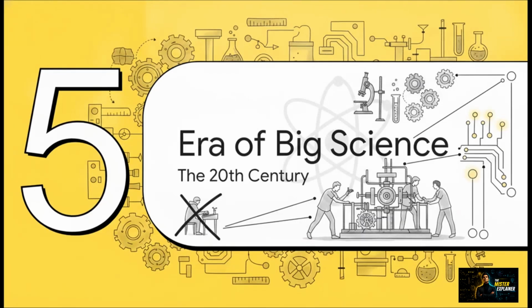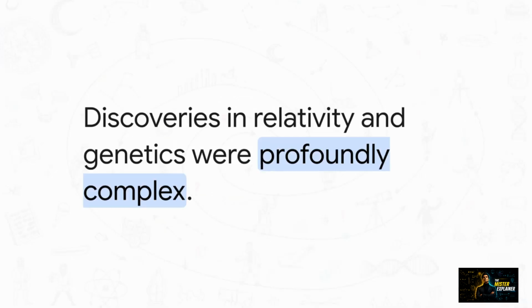Section 5. Era of big science. This is where the classic image of the lone natural philosopher tinkering in a personal study pretty much disappears. Discoveries of the 20th century, things like Einstein's relativity, quantum mechanics, and the mapping of genetics, were so profoundly complex that they required entirely new ways of working, laying the foundation for hyper-specialized subdisciplines.